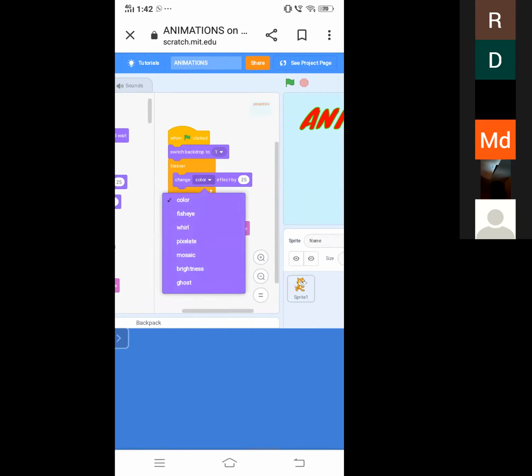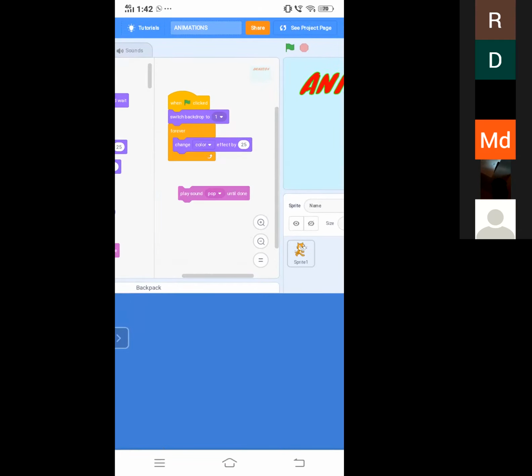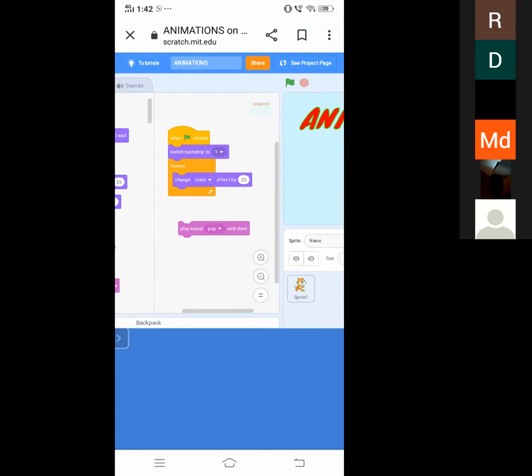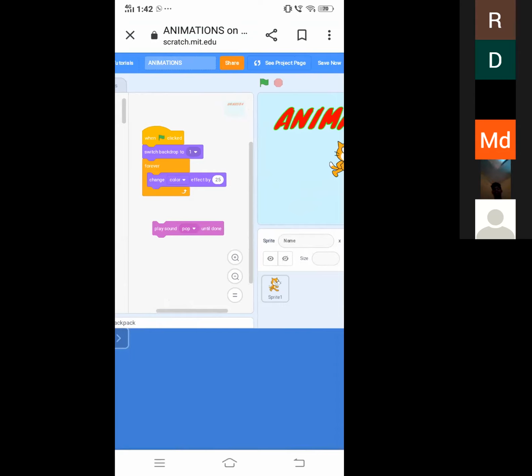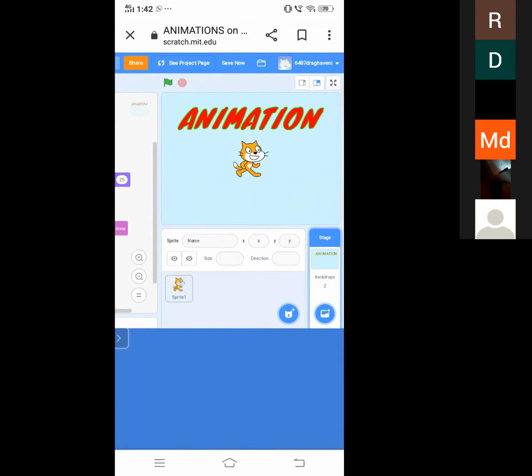If you want, there are a lot of options. You can change the brightness, ghost, mosaic, pixelate, whirl, fisheye. So now I want to change the color effect. How much we have to change that effect, for example, I am using 25. So now let us see.